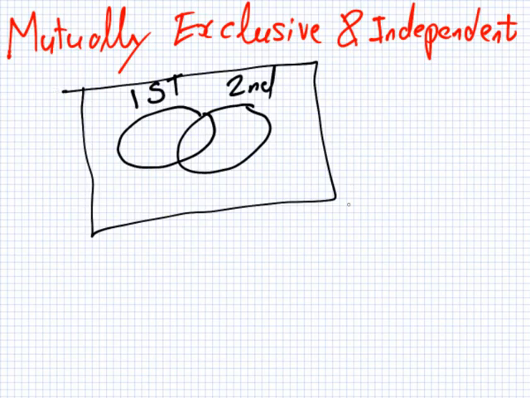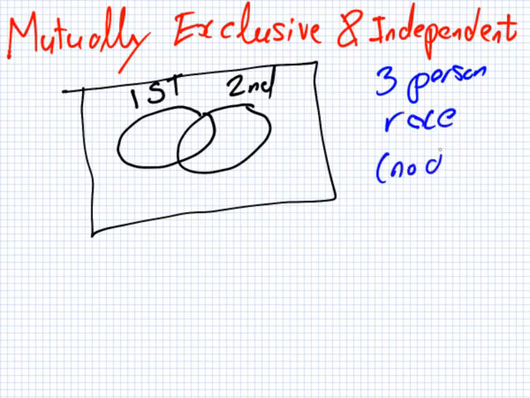Okay. So what would this number here represent? Well, that's not first and not second, so third place. There's 3 people in this race. Okay, so let's just write this down. It's a 3-person race, and we'll make it easier. We'll say there are no draws. You finish the race and you're either first, second, or third. So I already know what number must be here.